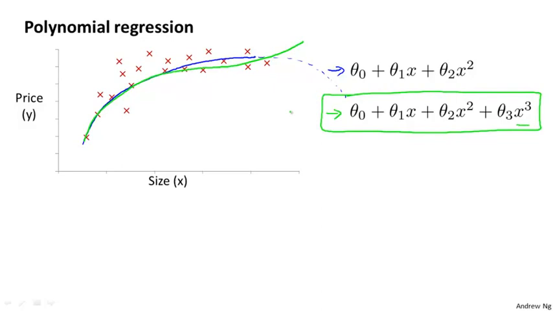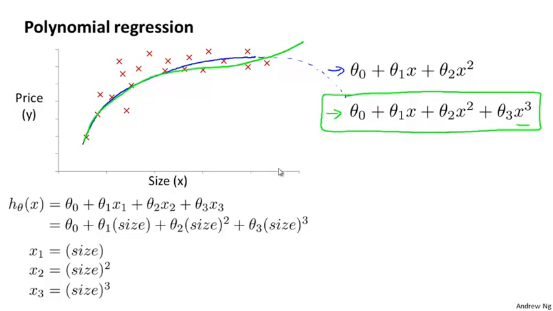Using the machinery of multivariate linear regression, we can do this with a pretty simple modification to our algorithm. The form of the hypothesis we know how to fit looks like this, where we say that h of x is theta 0 plus theta 1 x1 plus theta 2 x2 plus theta 3 x3. And if we want to fit this cubic model that I have boxed in green, what we're saying is that the predicted price of a house is theta 0 plus theta 1 times the size of the house, plus theta 2 times the square size of the house, so this term is equal to that term, and then plus theta 3 times the cube of the size of the house, right?